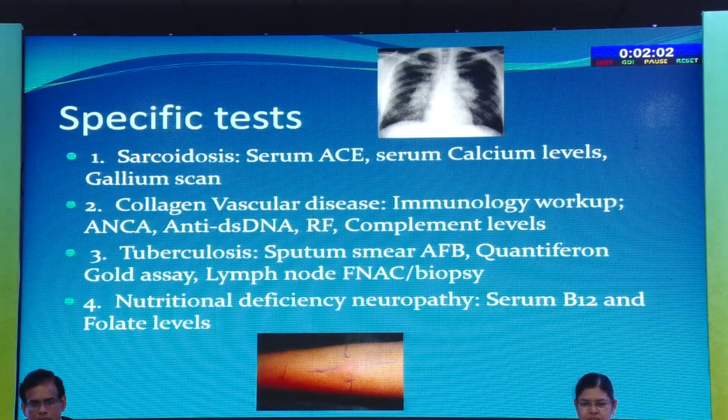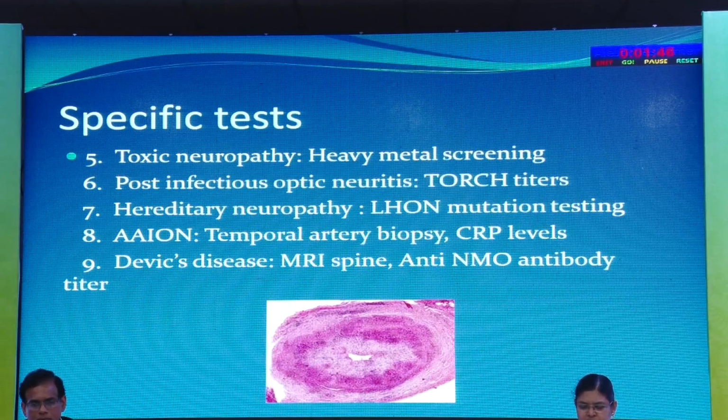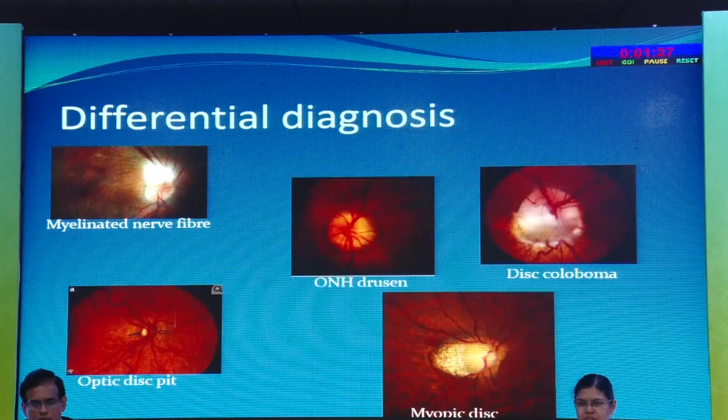tests. If you suspect a specific disease, the test has to be tailored according to that, as in sarcoidosis, serum ACE levels, calcium levels, chest X-ray; in tuberculosis, sputum smear for AFB, lymph node FNAC or biopsy. Or in toxic optic neuropathies, heavy metal screening. If you suspect an ischemic optic neuropathy, to rule out giant cell arteritis and all, you have to do temporal artery biopsy. And if you suspect an atypical optic neuritis, MRI spine and anti-NMO antibodies. And also always keep in mind the differential diagnosis.